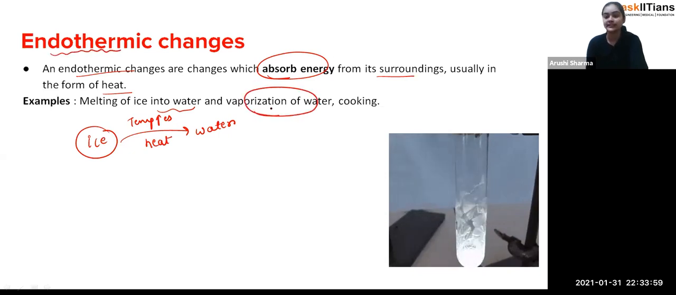Vaporization of water. Exactly, student, when water absorbs the heat, then it converts into vapor. Cooking, as I told you, like when we cook chapati, we need heat, na, that flour absorbs the heat, and that's how we get the properly cooked chapati. So that type of changes are called endothermic changes, when there is the absorption of energy. So in the endothermic, absorption of energy, and in the exothermic, release of energy. So that's how you can see that there is a difference between these two.